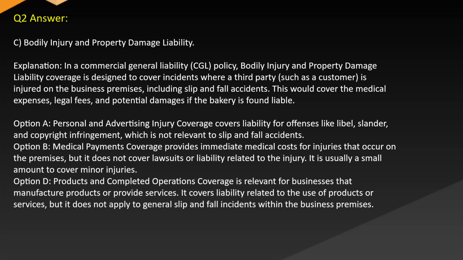Option A. Personal and advertising injury coverage covers liability for offenses like libel, slander, and copyright infringement, which is not relevant to slip and fall accidents. Option B. Medical payments coverage provides immediate medical costs for injuries that occur on the premises, but it does not cover lawsuits or liability related to the injury. It is usually a small amount to cover minor injuries. Option D. Products and completed operations coverage is relevant for businesses that manufacture products or provide services. It covers liability related to the use of products or services, but it does not apply to general slip and fall incidents within the business premises.